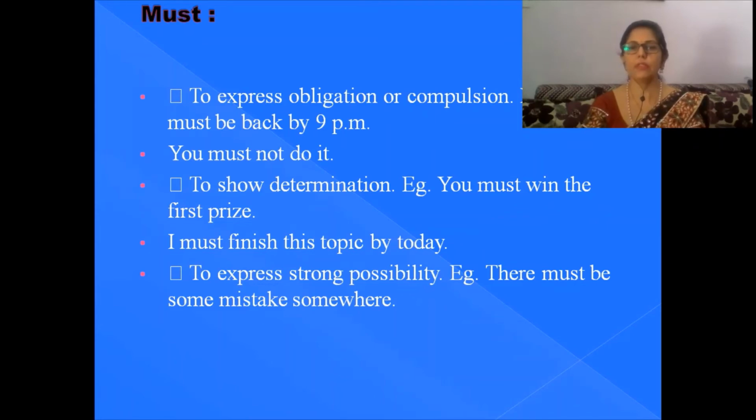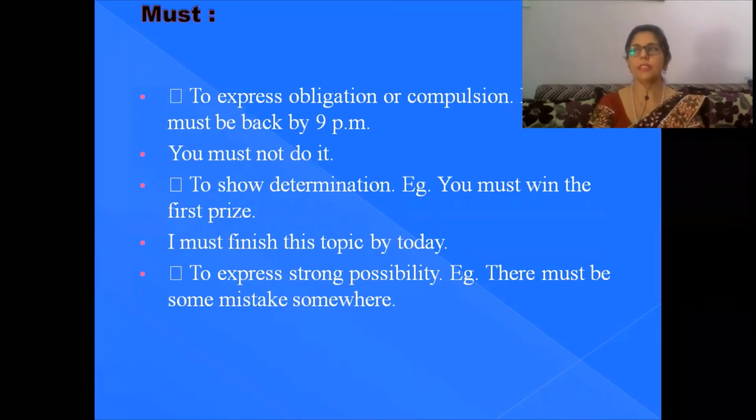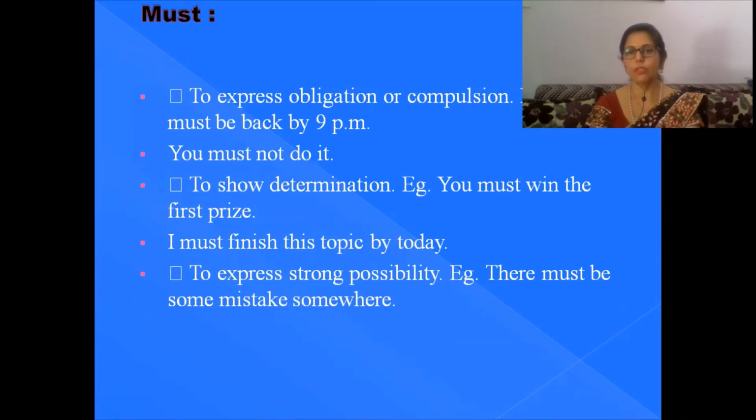To express strong possibility, there must be some mistake somewhere. So there is a possibility of mistake somewhere. In case you have used here, there must be some mistake somewhere. So although you have used the word must, it is just to express the strong possibility, not the remote possibility.